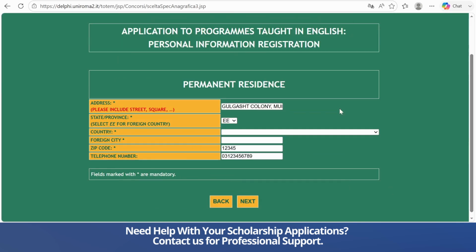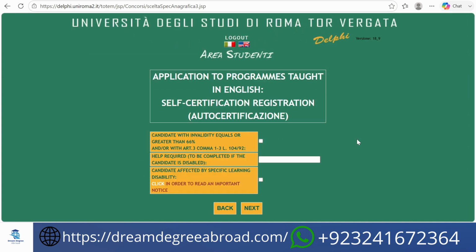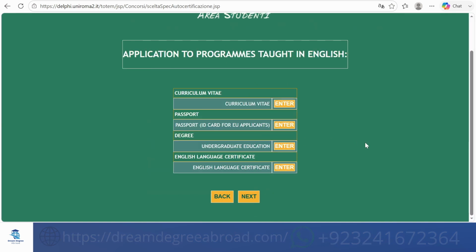Now here you have to enter your permanent address. Select your state or province, country, foreign city, zip code and telephone number. Enter them and move to the next button. Click here. Now this section is for those students who have any disability, so you can leave this empty. Move to the next. The next step is the required documents.